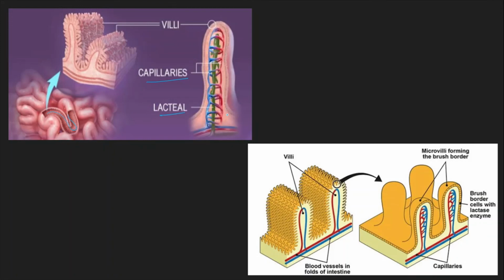But just to give you a brief idea, it absorbs the lipids, and capillaries, as I told you, part of the circulatory system, absorb the digested food sent into the villi and circulate it throughout the body. Another diagrammatic view shows how exactly the villi are present. On villi, we again have smaller projections called microvilli. They give a brush border appearance. Again, the purpose of microvilli is to increase the surface area for absorption.